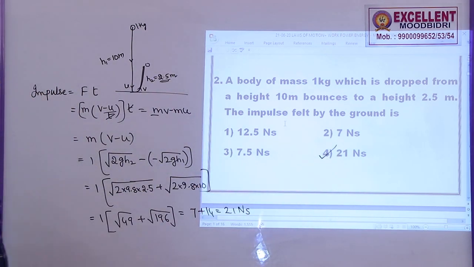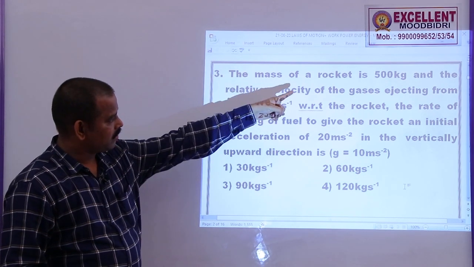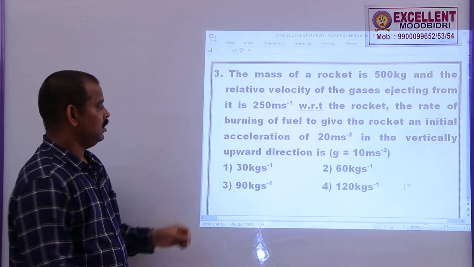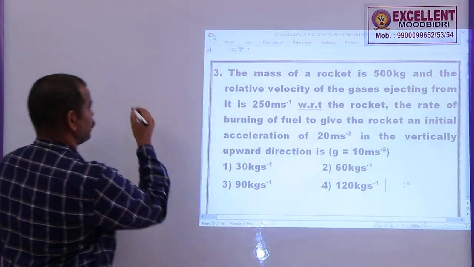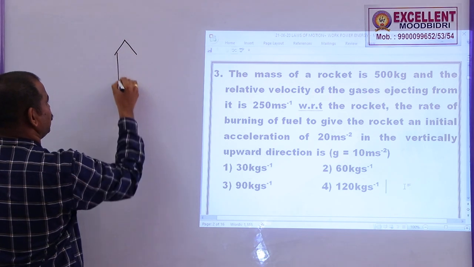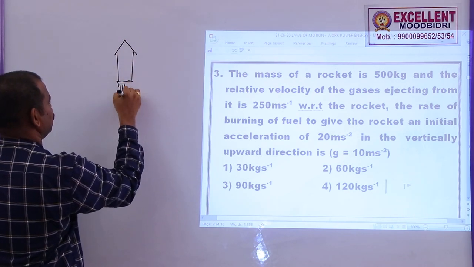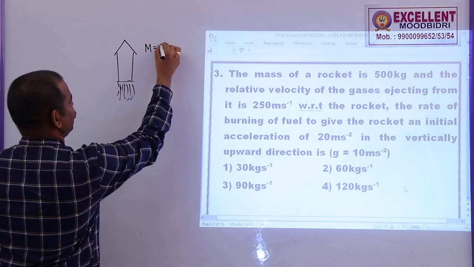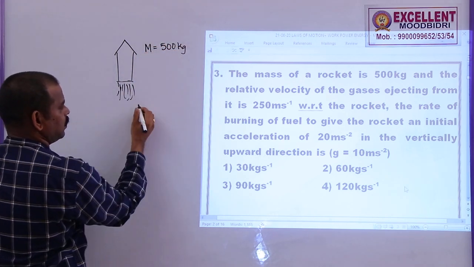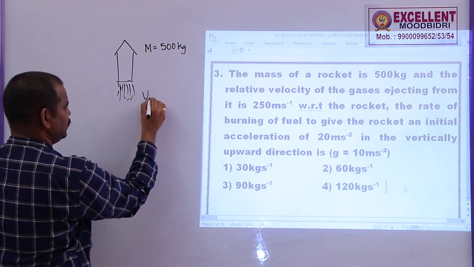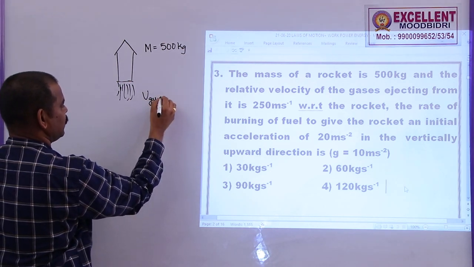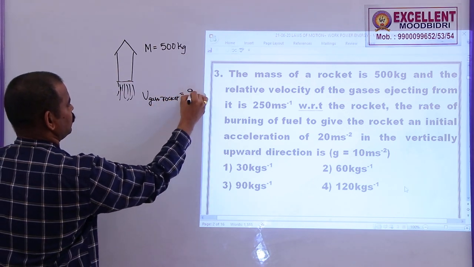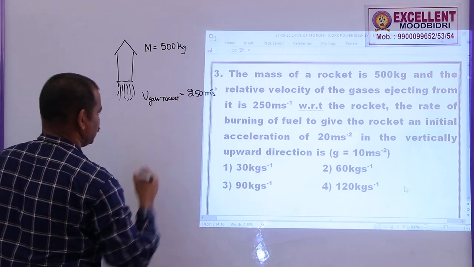This is the impulse. Problem number 3: the mass of a rocket is 500 kg and the relative velocity of the gases ejecting from its seat is 250 meter per second with respect to the rocket. So, this is the rocket here, and these are the gases. The mass of the rocket is given as 500 kg and the relative velocity of these gases ejecting with respect to the rocket is 250 meter per second.